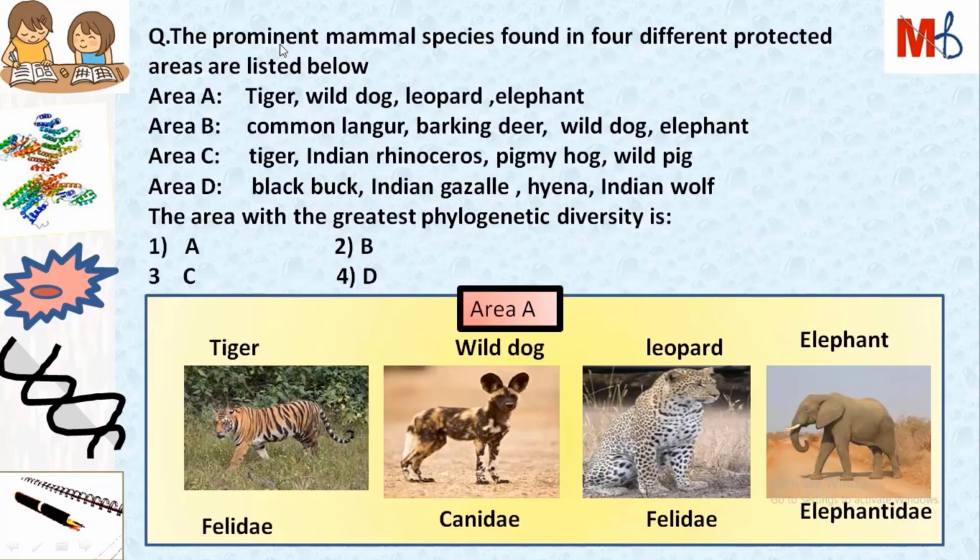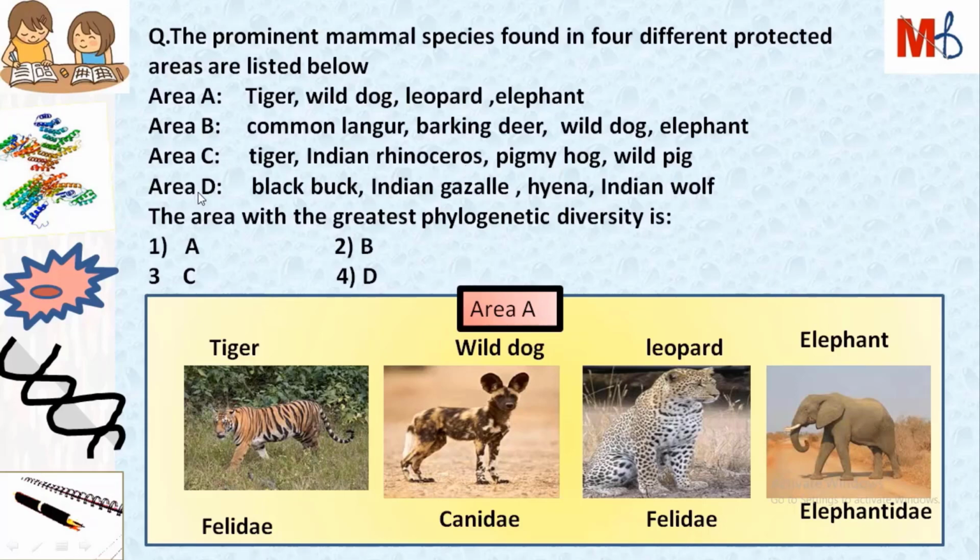Now next, the prominent mammal species found in four different protected areas are given below. Area A has tiger, wild dog, leopard, elephant. Area B has common langur, barking deer, wild dog, elephant. Area C has tiger, Indian rhinoceros, pygmy hog, wild pig.